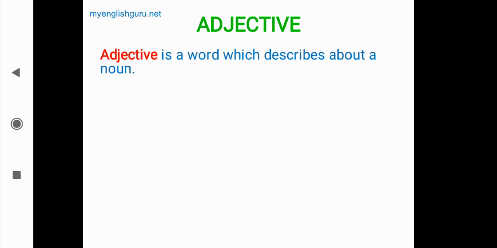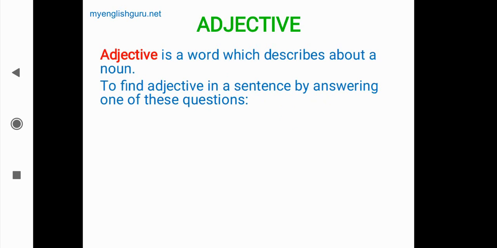Now we'll see what is an adjective. An adjective is a word which describes a noun, means how the noun is. So how do we find an adjective in a sentence? To find an adjective in a sentence, we answer one of these questions. If we ask the following questions about the sentence, then automatically we'll get the adjective. So what are those questions?